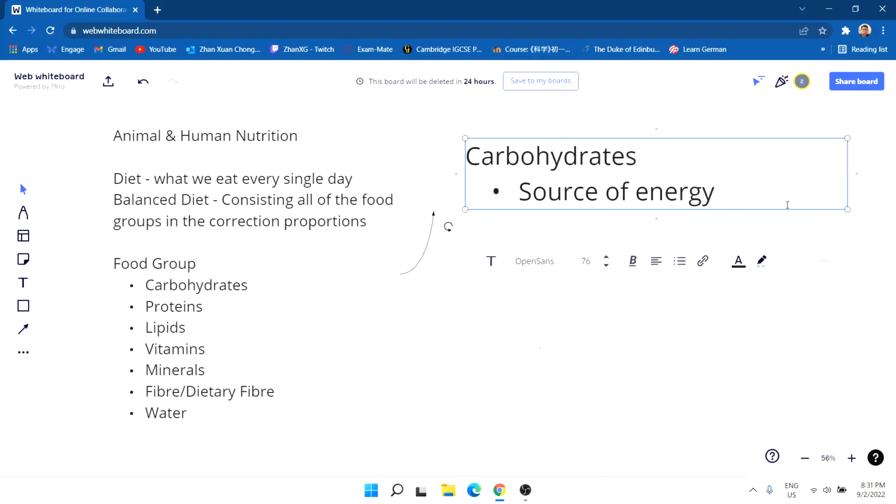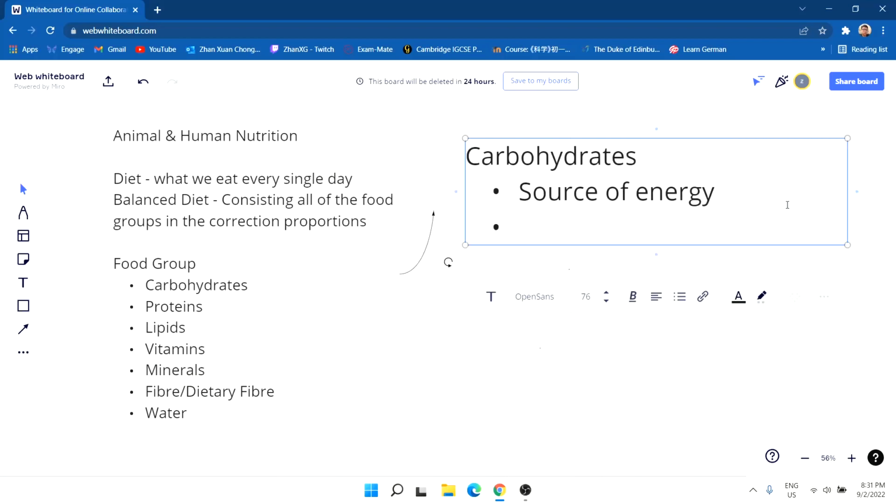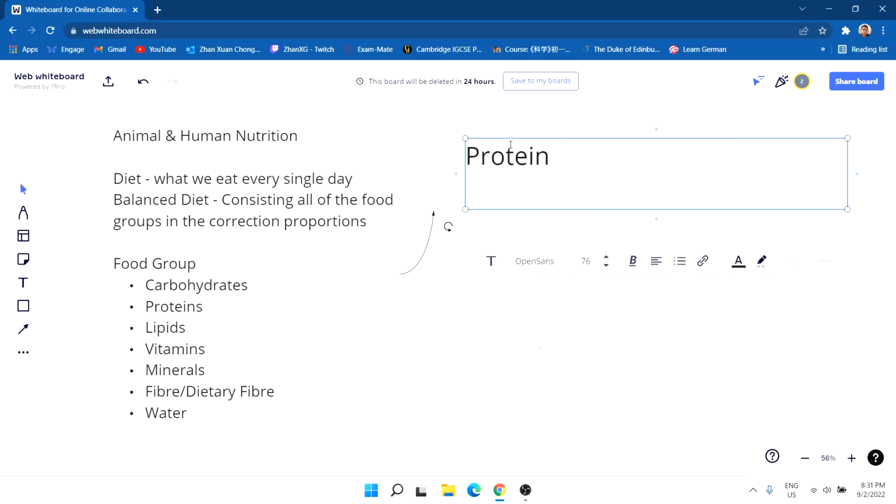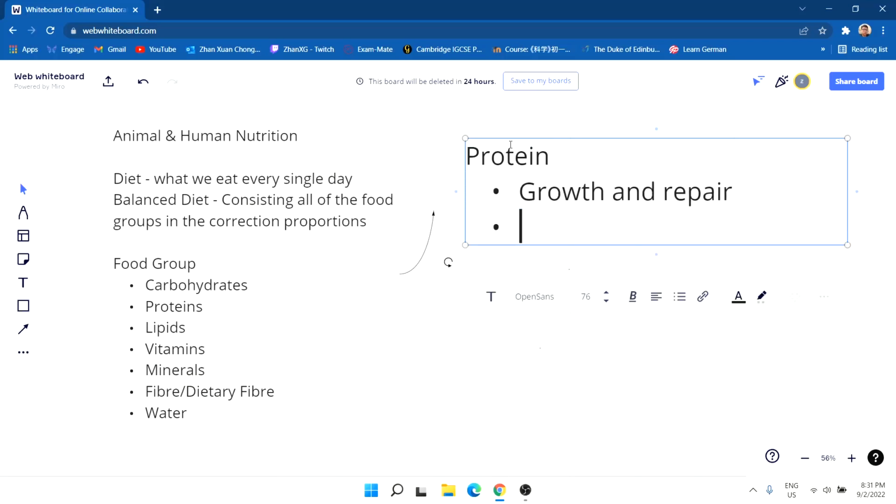Foods like bread and cereals are all carbohydrates. Secondly, we have protein. So protein is for growth and repair, and meat, fish, crustaceans, and more are protein.